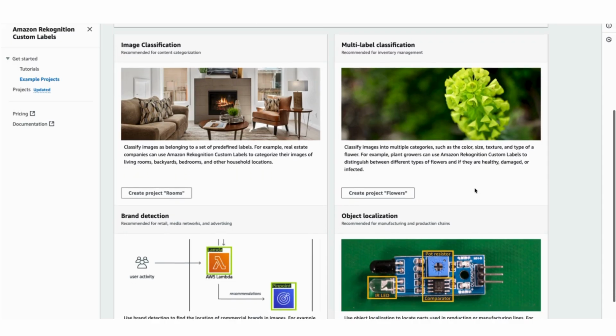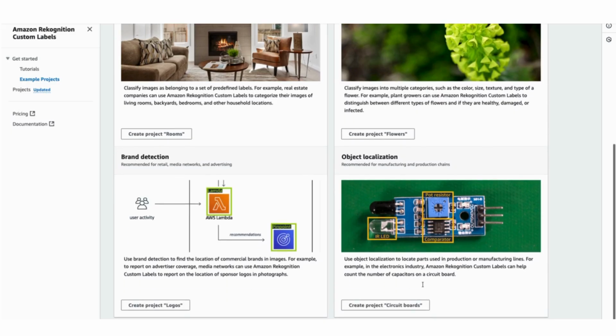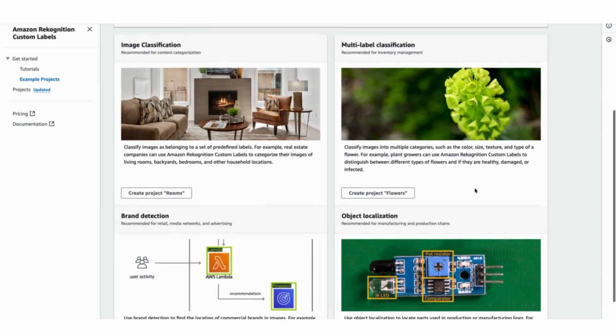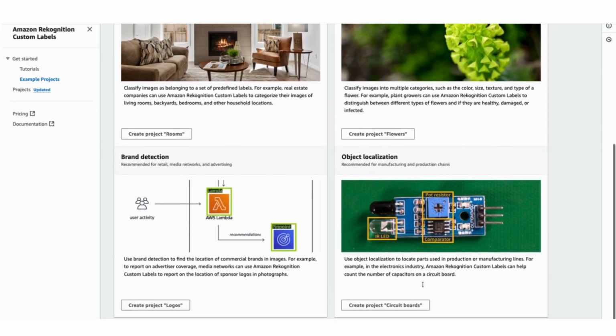There is a multi-label classification as well based on color, size, texture. So not only identifying what it is, but how that particular element looks like. Then there is also a feature of object localization, very well used in the electronics industry, where there are new equipments being built. So if you want to check any of that equipment, take the image of that equipment and want to label it, that's how it can be done.